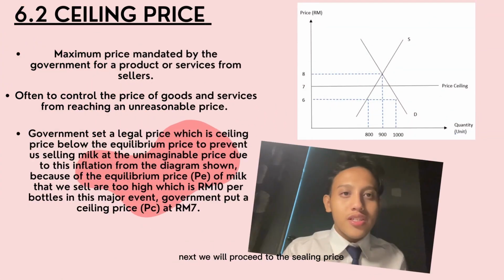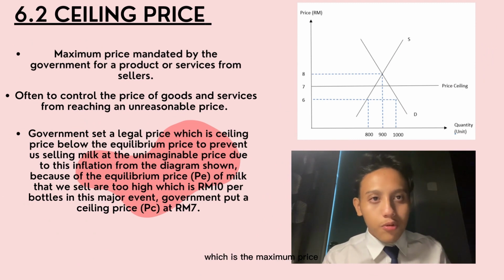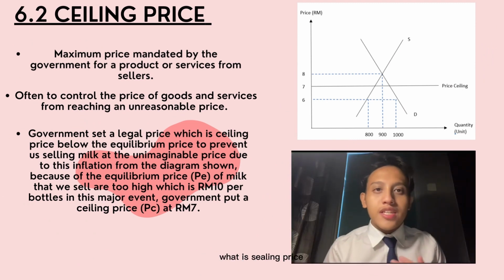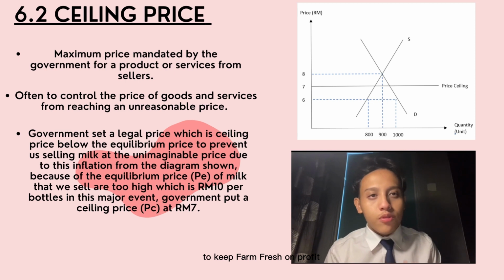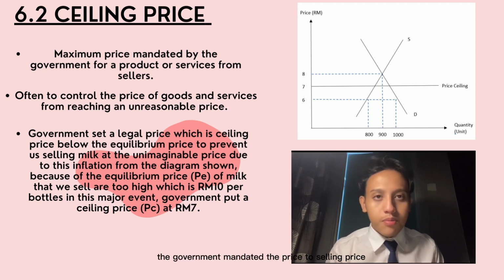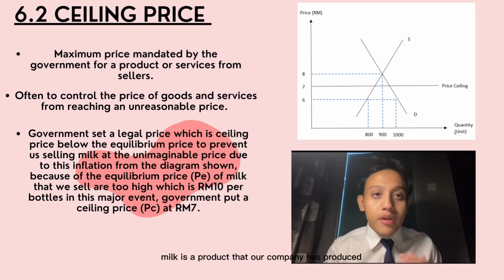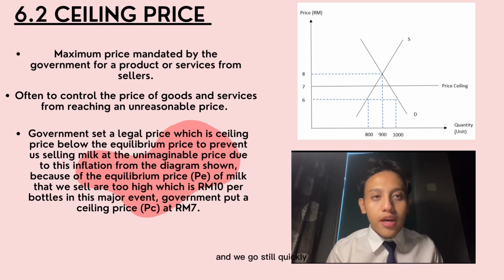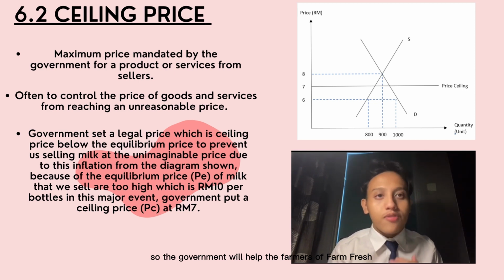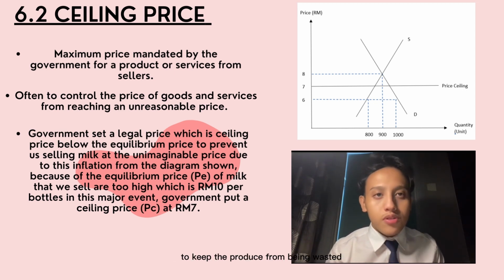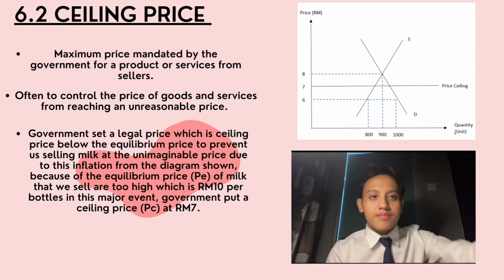Next, we will proceed to the ceiling price, which is the maximum price. What is ceiling price? Ceiling price is the maximum price mandated by the government for a product or service from sellers. To keep Farm Fresh in profit, the government mandated the price to ceiling price. Milk is a product that our company produces that does not last long and will go stale quickly. So the government will help the farmers of Farm Fresh to keep the produce from being wasted.